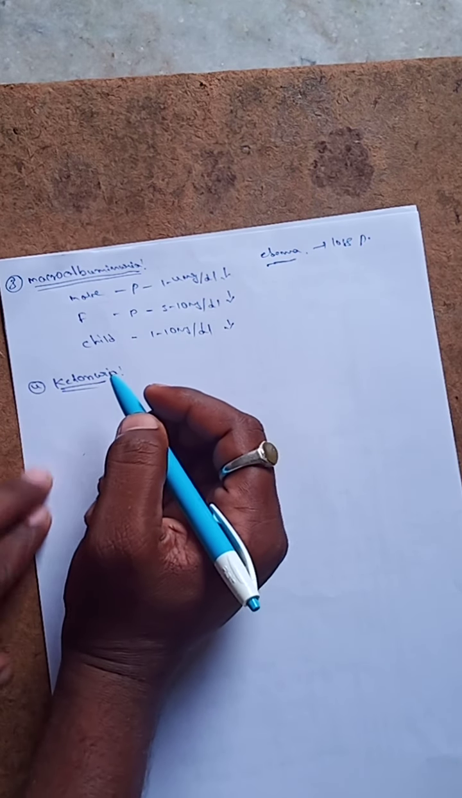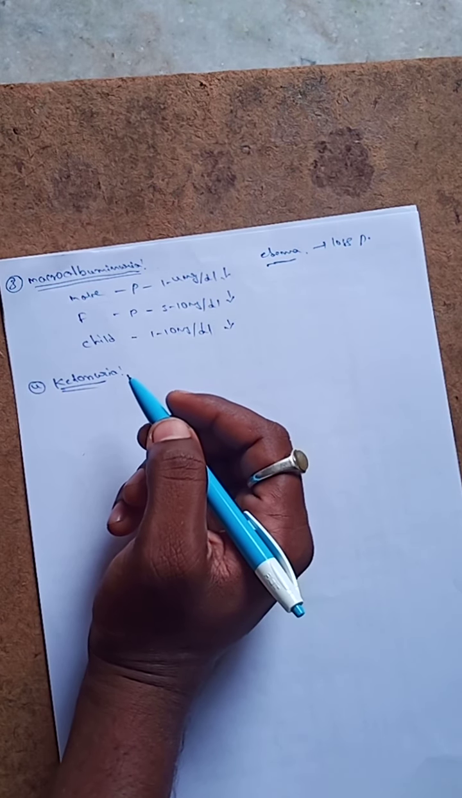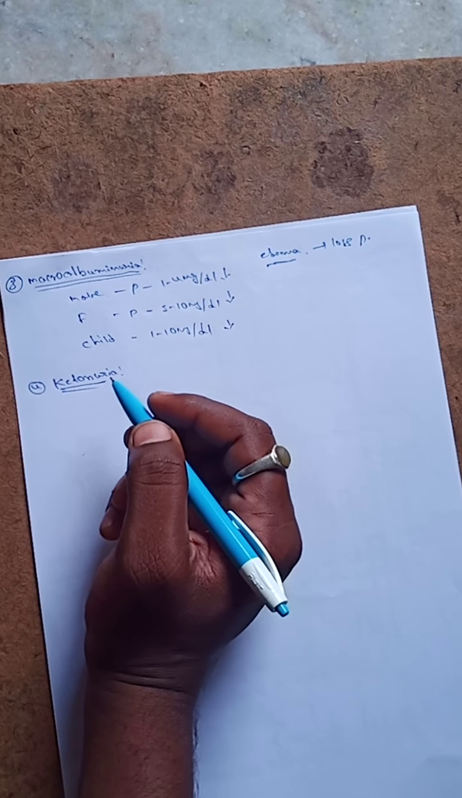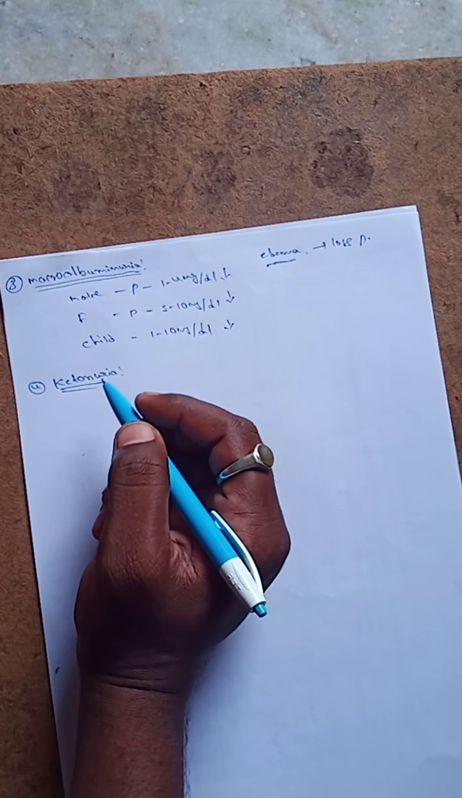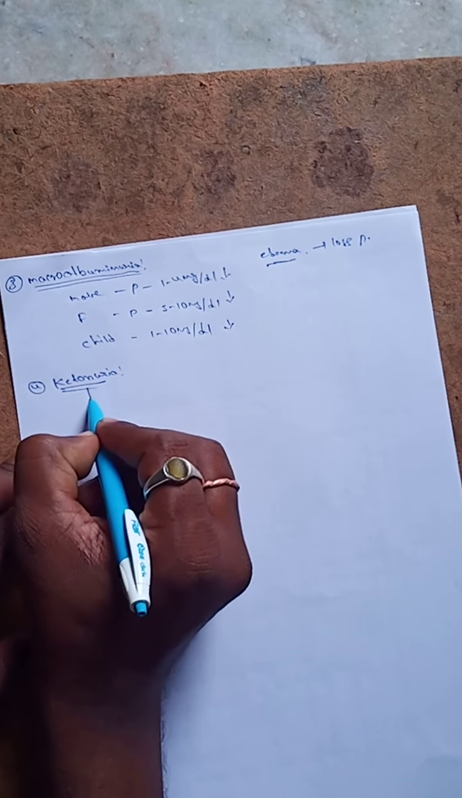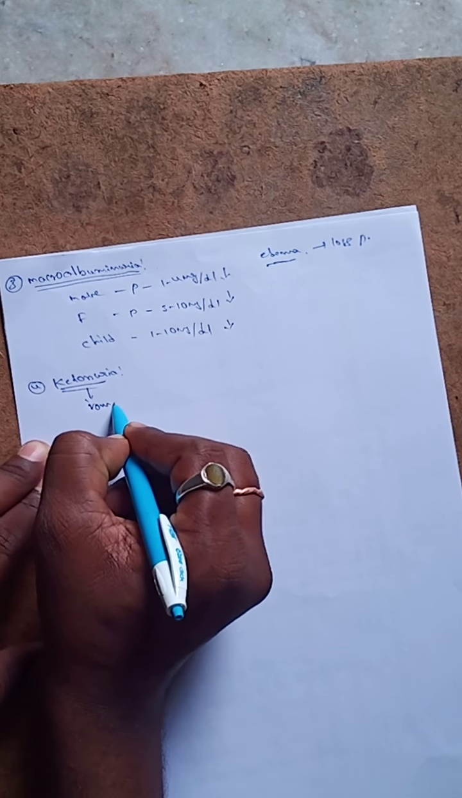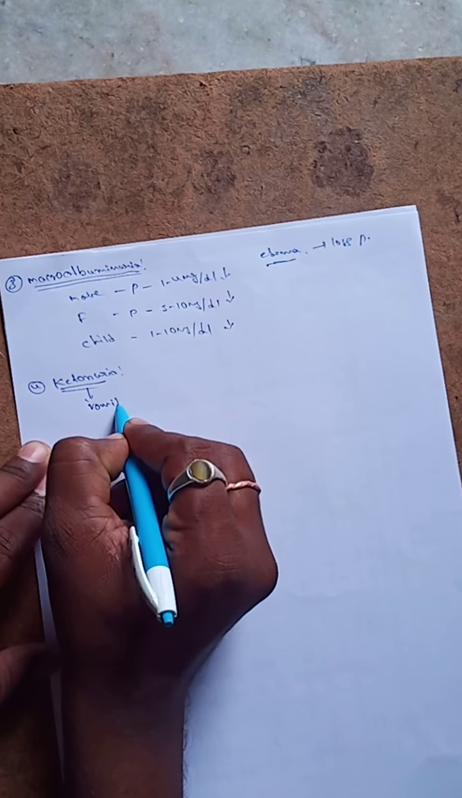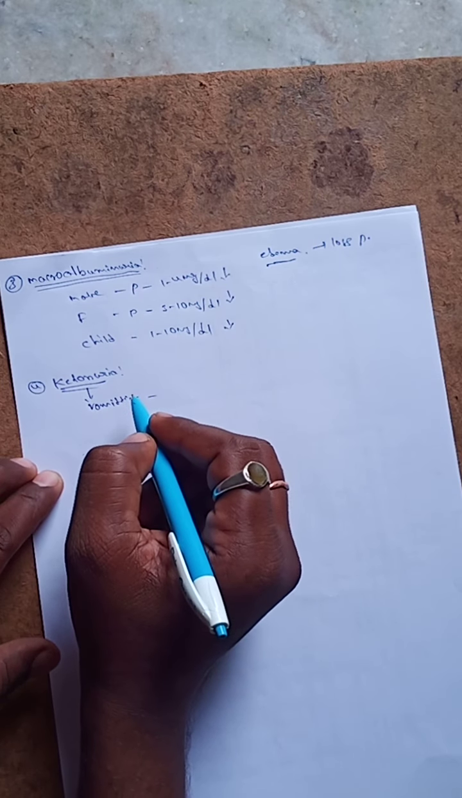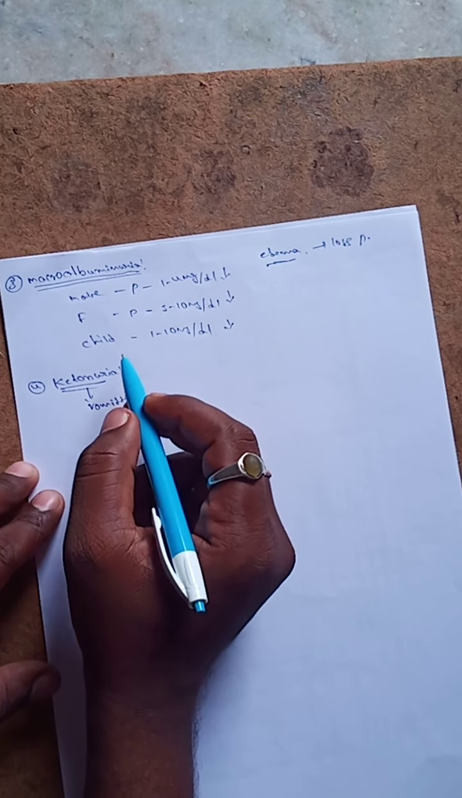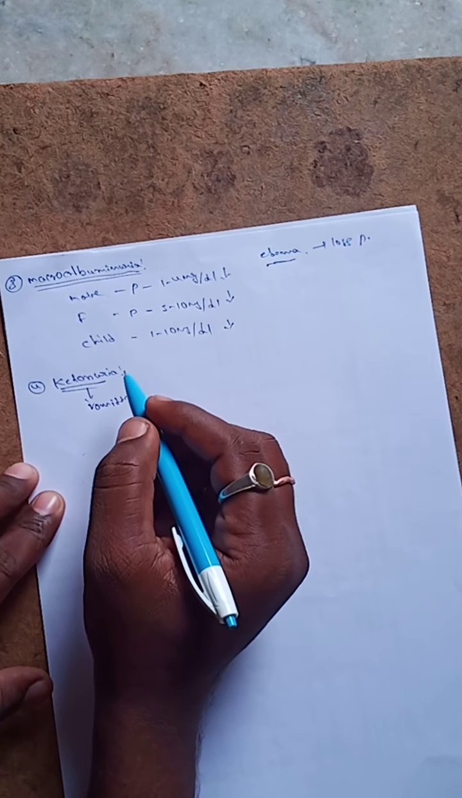So what is the meaning? What is ketonuria? It is common in uncontrolled diabetes mellitus. The next one is ketonuria, presented in diseases, starvation, and vomiting for a long time. Ketonuria means it is produced by vomiting for a long time. And the next one, how is ketonuria formed?